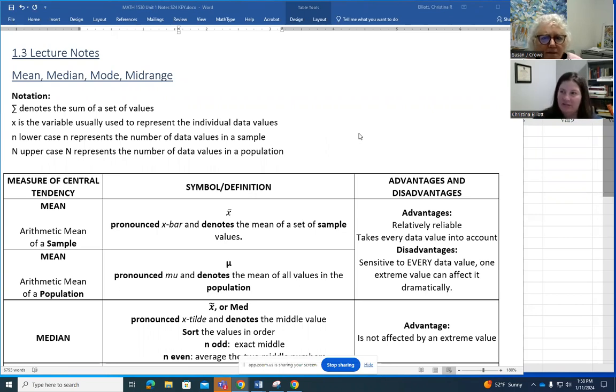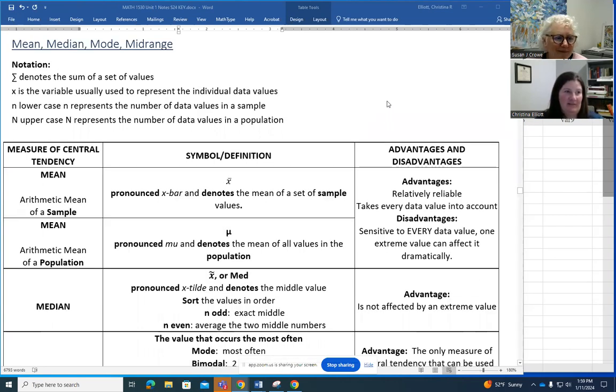It's one of those characteristics we talked about in descriptive statistics. In fact, it's the first one, center. One number to describe the whole set. That's what we think of when we're talking about the average, right? But we're not going to use the word average. We're going to be more specific.